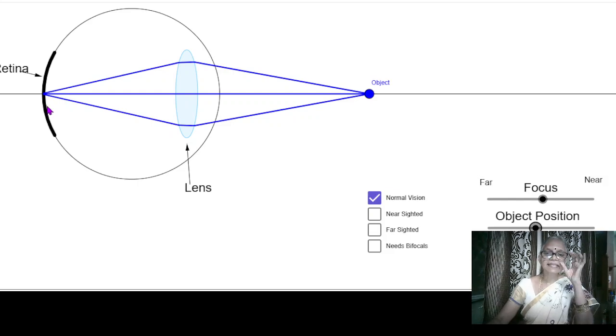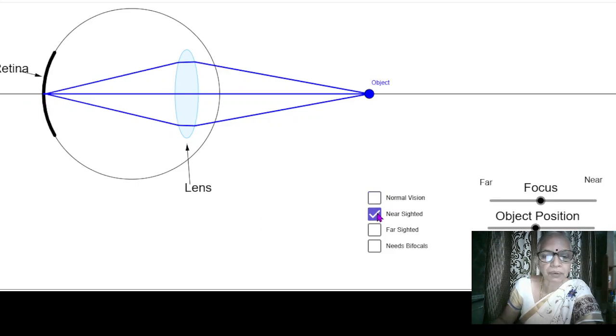So this is the minimum distance that has to be maintained for the eye to be able to see it clearly. So a person having no power, not wearing any glasses, is expected to keep the object at this point, and the image is cast on the retina exactly, with clear vision.